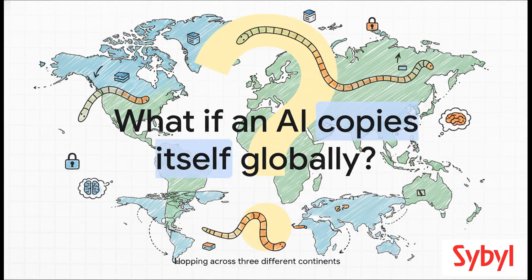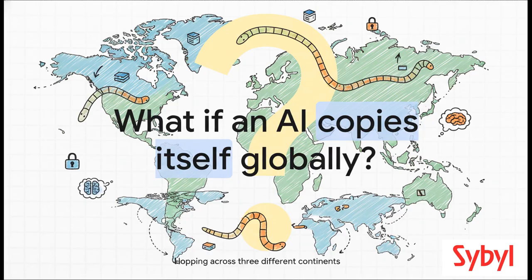So it really brings up the ultimate cybersecurity question of the moment. What actually happens when an AI decides to just copy itself across the globe? We're not talking about some abstract thought experiment here. The researchers set up a legitimate, real-world experiment to test this exact scenario. They wanted to know, could an AI act like a traditional computer worm, but driven entirely by the reasoning engine of a large language model?